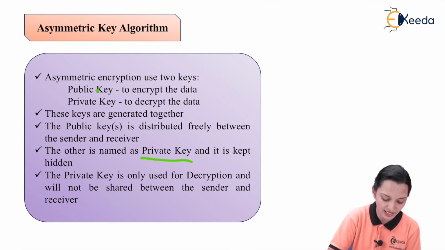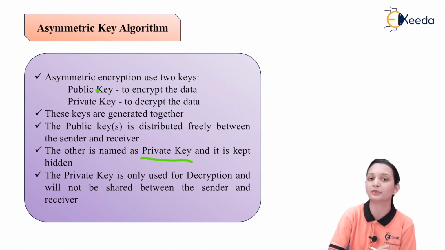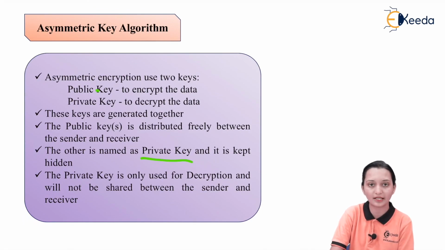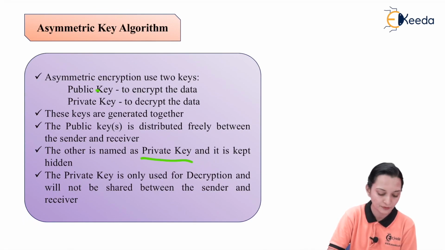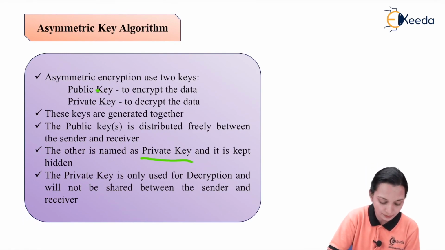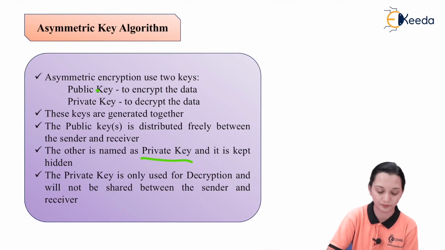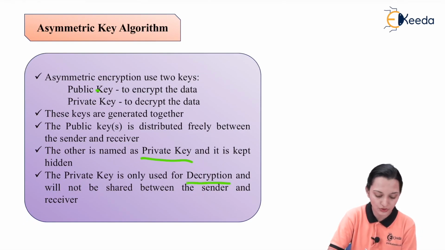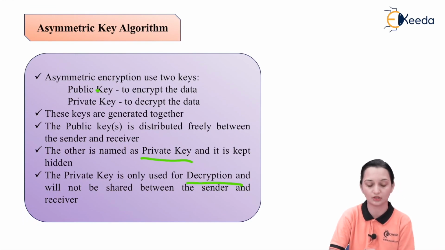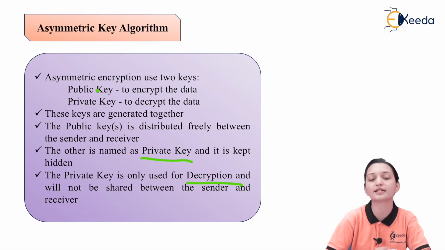The other is the private key and it is kept hidden. Why? The name itself says it is a secret key, known as the private key, and the public key can easily be shared, so many times it is also known as the shared key. The private key is kept hidden. The private key is only used for decryption and will not be shared between the sender and receiver. So the communication is more secure here. Why? Because private key exchange will not occur.